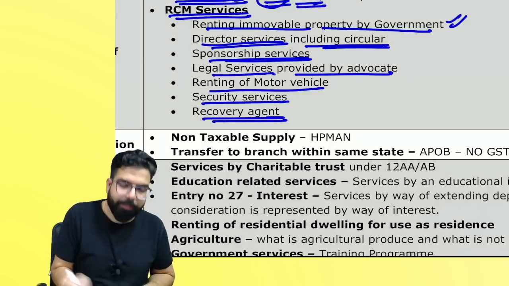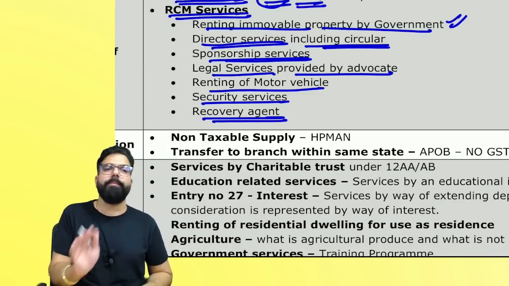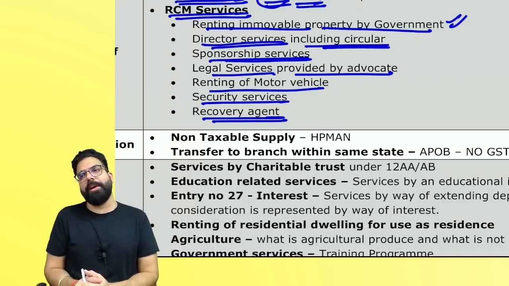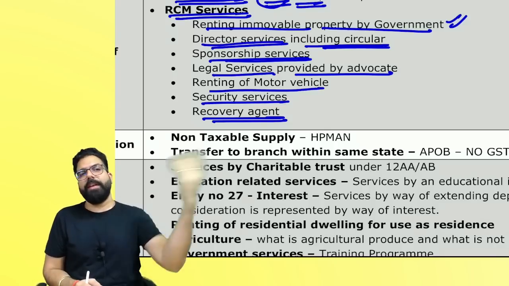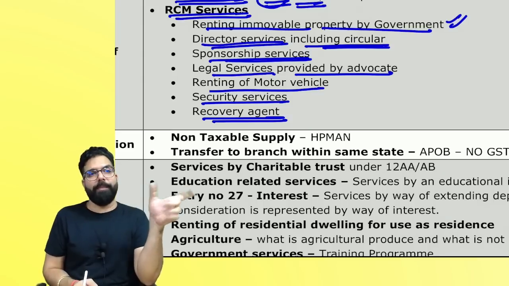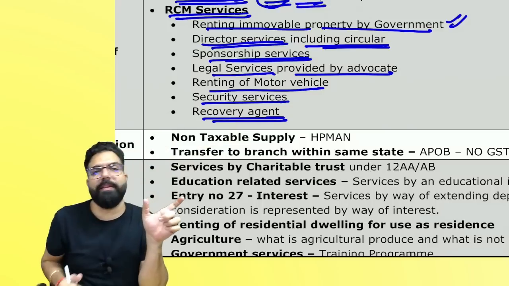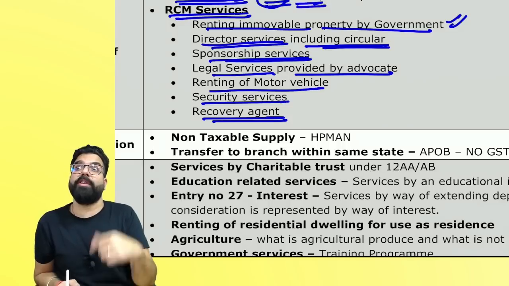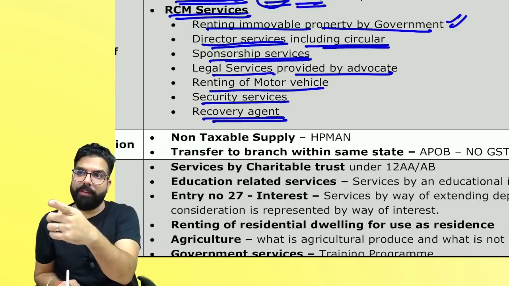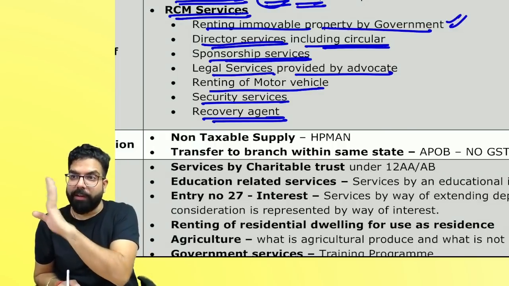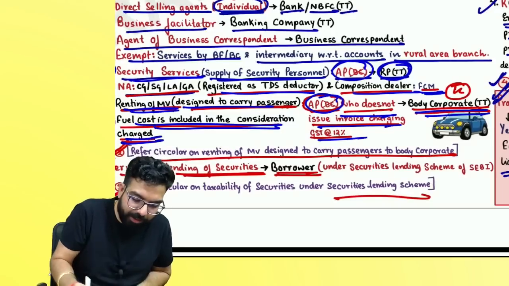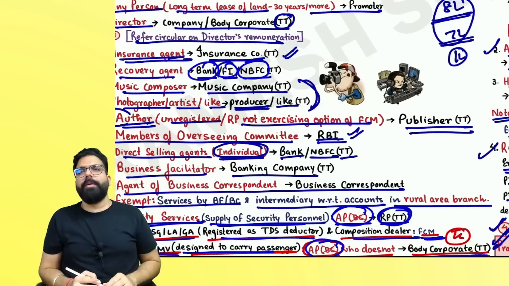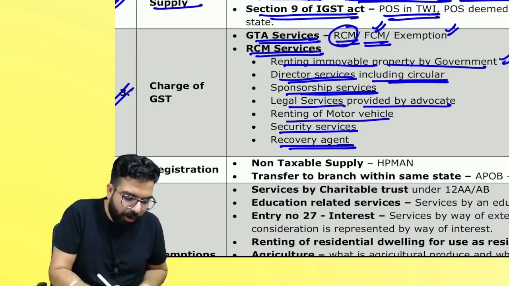Next, recovery agent. Recovery agent giving services to the bank: the bank will pay GST under RCM. So if I am a recovery agent and you are trying to find out my output tax liability, then remember, if I have given the services, then output tax liability will not come. I will not have any output tax liability because the bank will pay the GST under RCM. Are we clear? But recovery agent giving services to a car dealer, careful, GST will come under forward charge. Reverse charge is only when you are giving recovery agent services to whom? Bank, financial institution, and NBFC in the taxable territory. Let's go ahead, everyone. Are we all clear with this point?